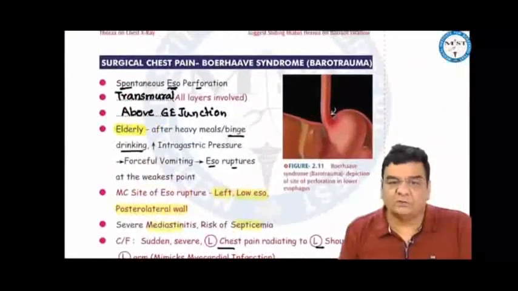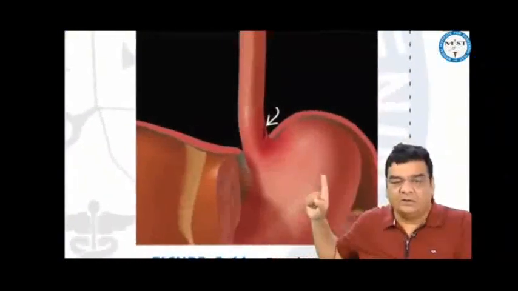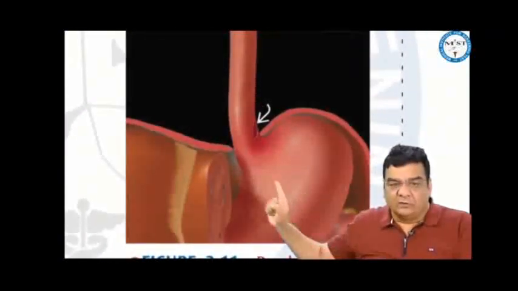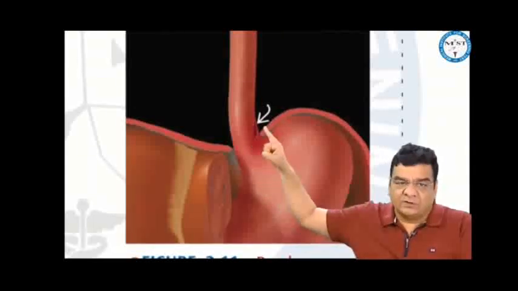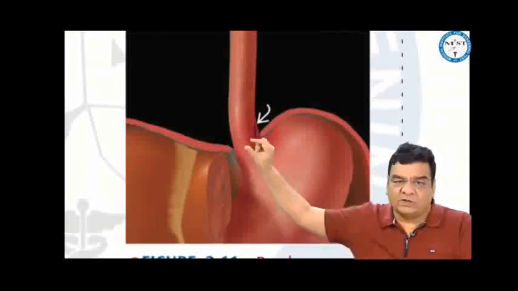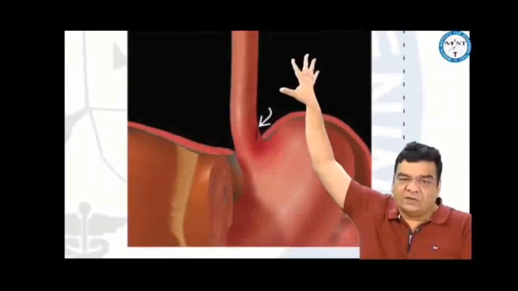Another thing is the Boerhaave syndrome or barotrauma. This is commonly seen in people after binge drinking or heavy meals when there is forceful vomiting, in elderly people especially. High pressure in the esophagus will cause rupture of the esophagus, most commonly on the left side in the posterior wall, so that all the gastric contents will be released under pressure in the mediastinum, will cause severe mediastinitis and carries the risk of septicemia.